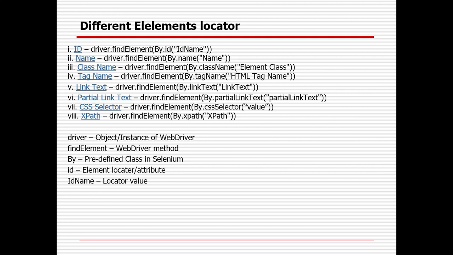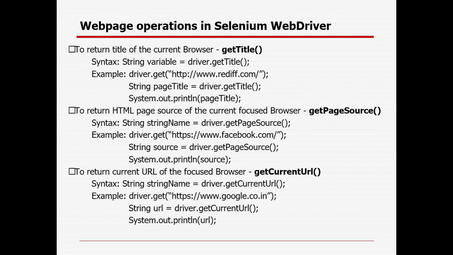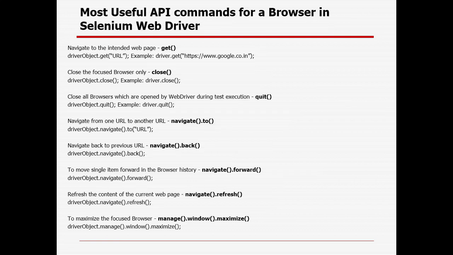You can get the title of the page, you can get the current URL, you can get the page source, which are the web page operations in Selenium WebDriver, right? And these are the most used API commands in Selenium WebDriver. You can go to one page, you can go from one page to another page, you can close the browser, right? You can go back in your browser, you can go forward, you can refresh your page, you can maximize your browser.